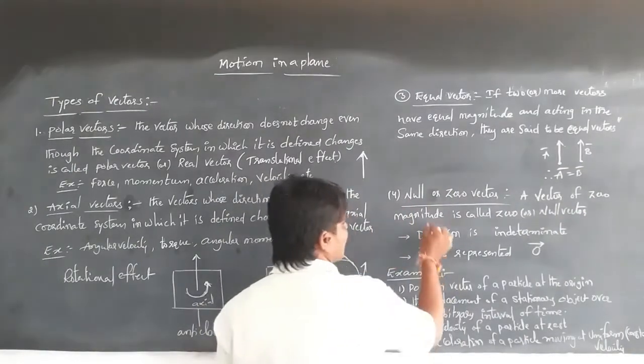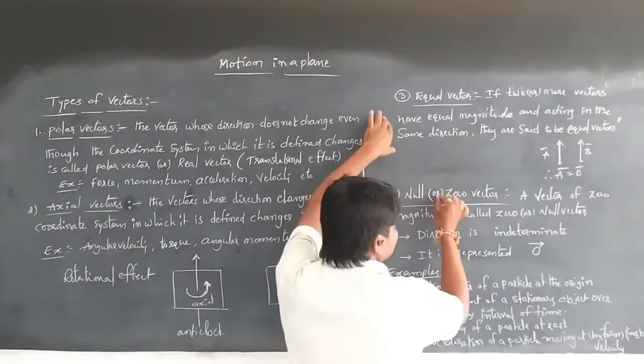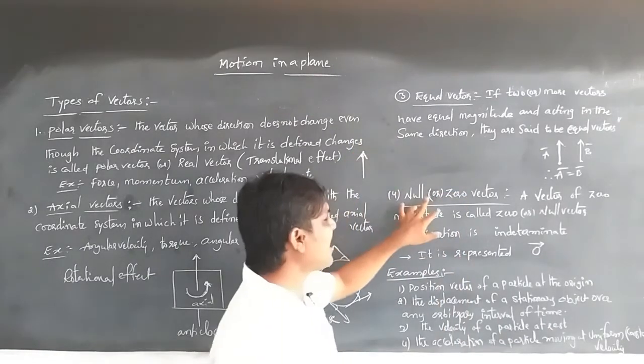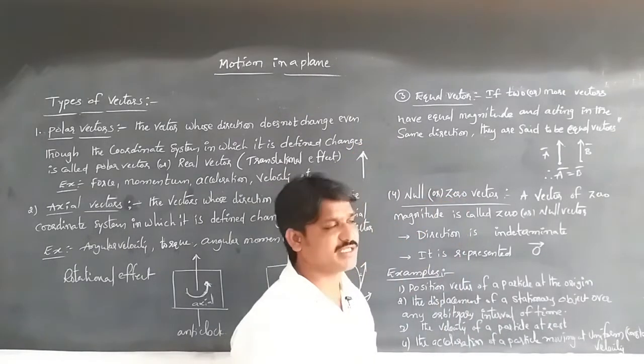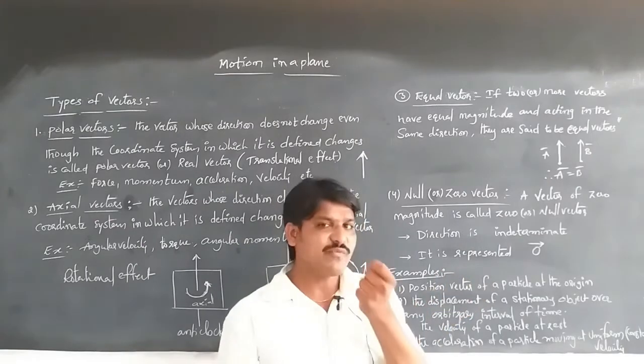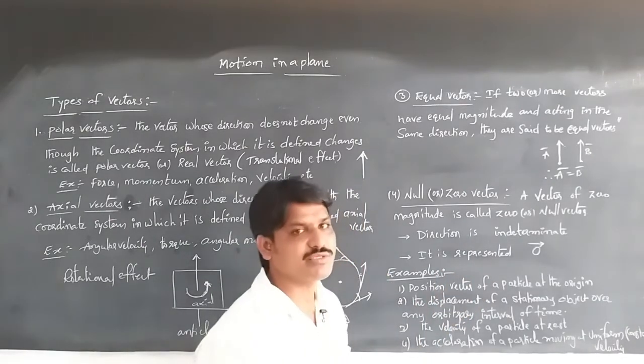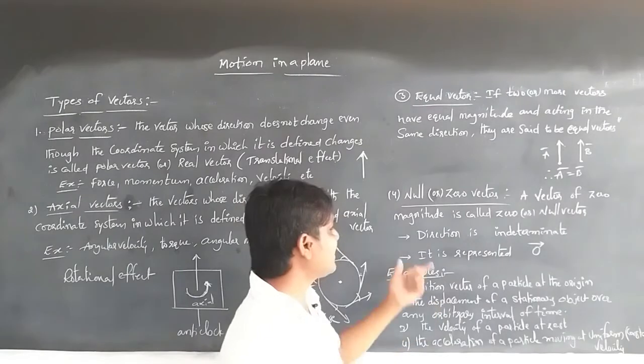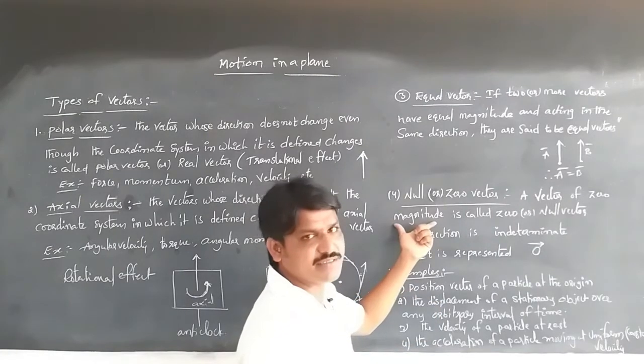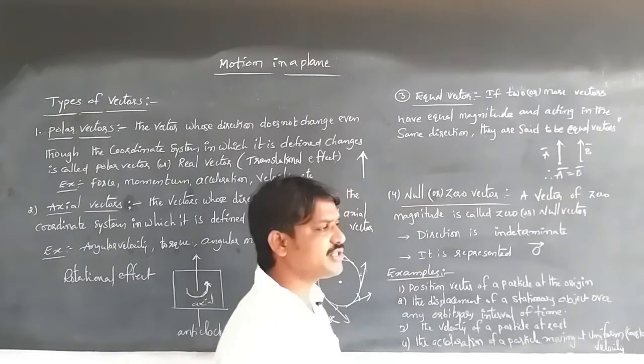Another one is the null or zero vector. This is the most important one. A null or zero vector is a vector whose magnitude is equal to 0. Taking that, the magnitude value becomes 0, which means there is no value.